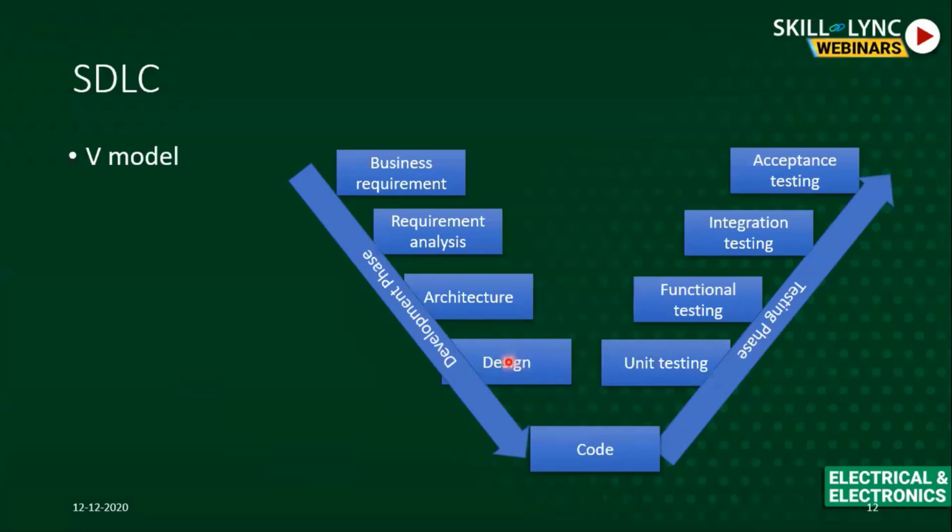So what is the link? If you want to test whether your design is perfect or not, you will do unit testing. If you want to check whether your driver is working at the top level or not, you will do functional testing. If you want to see whether all the requirements are taken care of or not, you will do integration testing. Then finally there is acceptance.